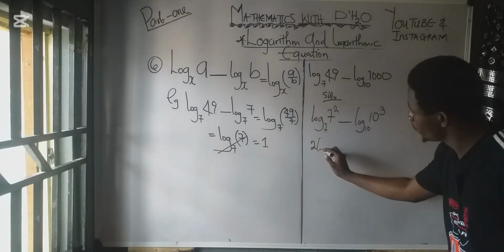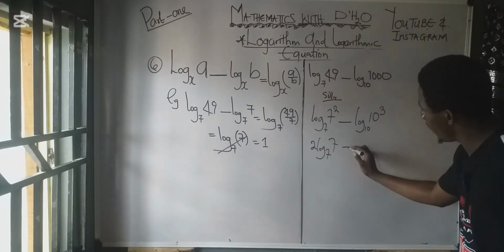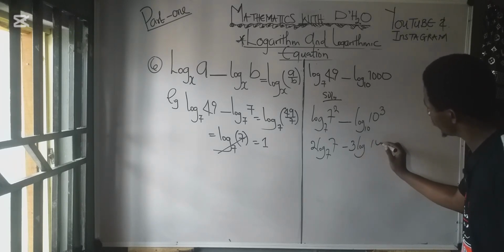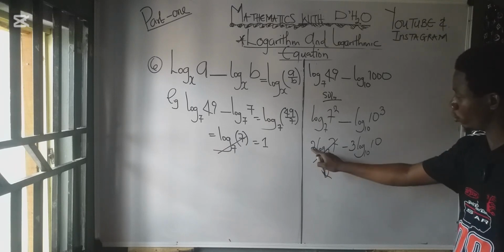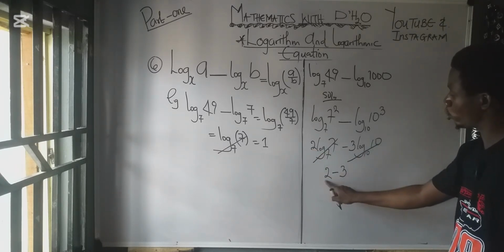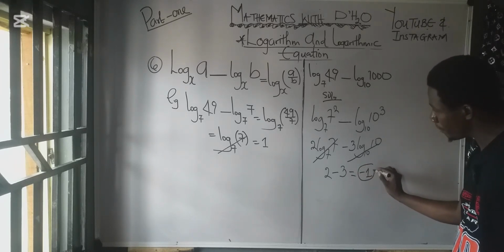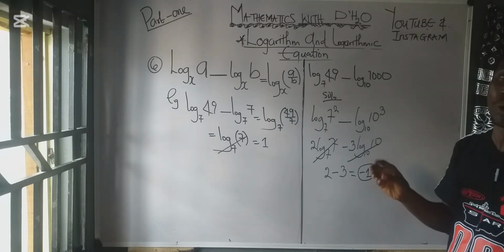You have 2 log 7 base 7 minus 3 log 10 base 10. So log 7 base 7 is 1, so you are left with 2 here. Log 10 base 10 is 1, so you are left with 3 here. So we have 2 minus 3 to give us minus 1. Now the answer is that. So whenever you have different bases, it should be done separately.